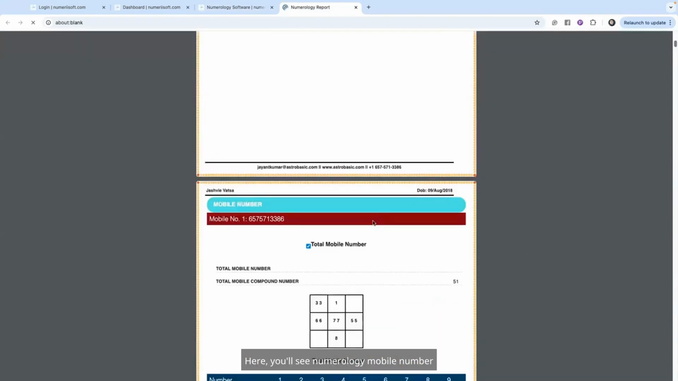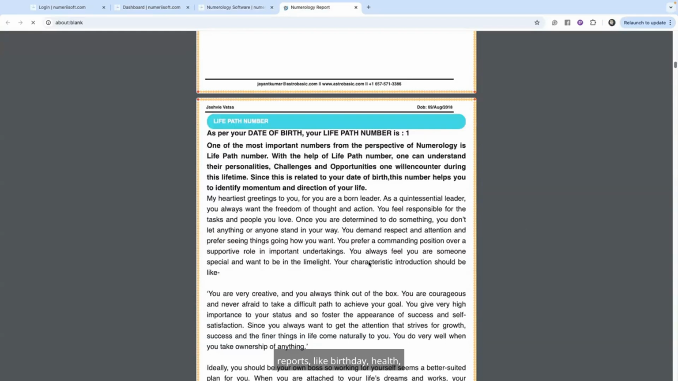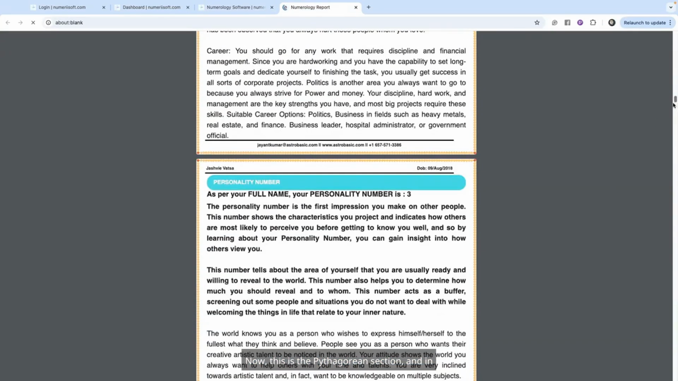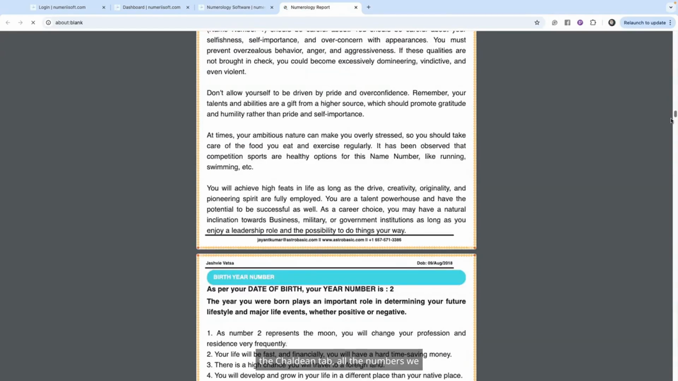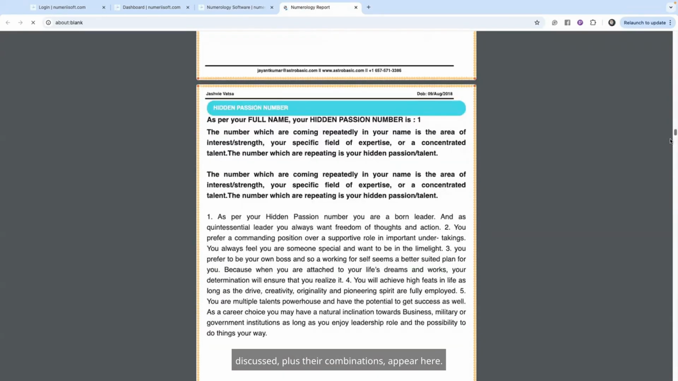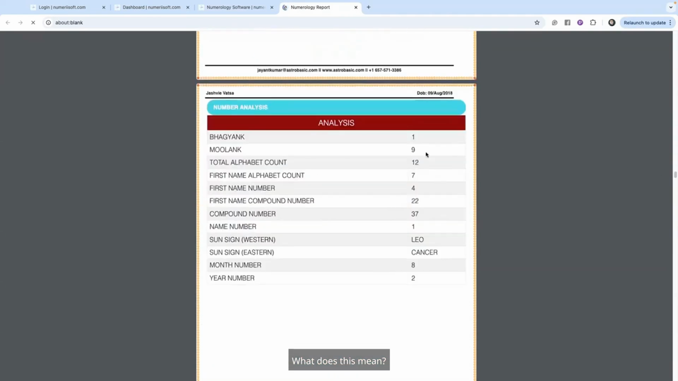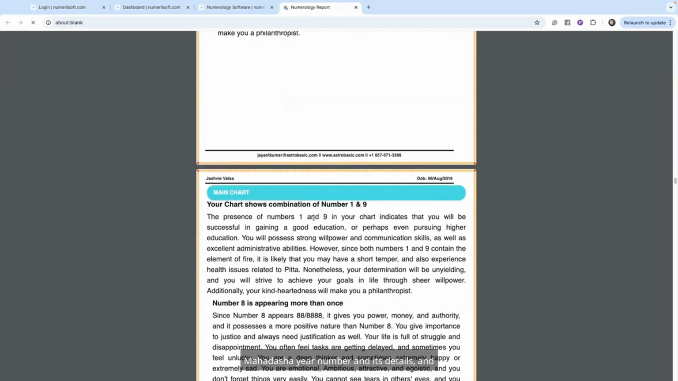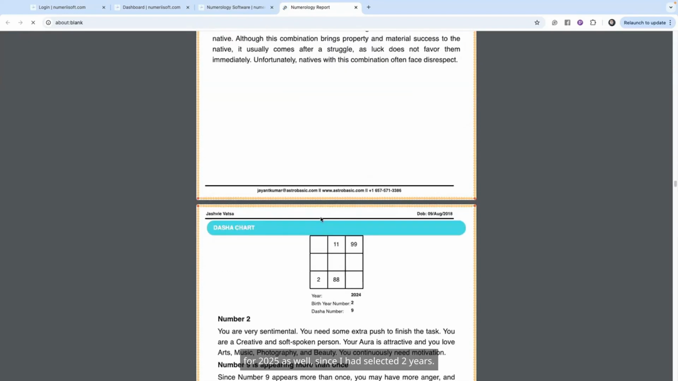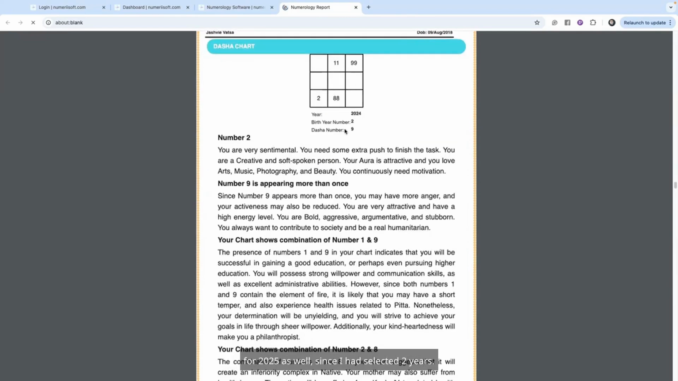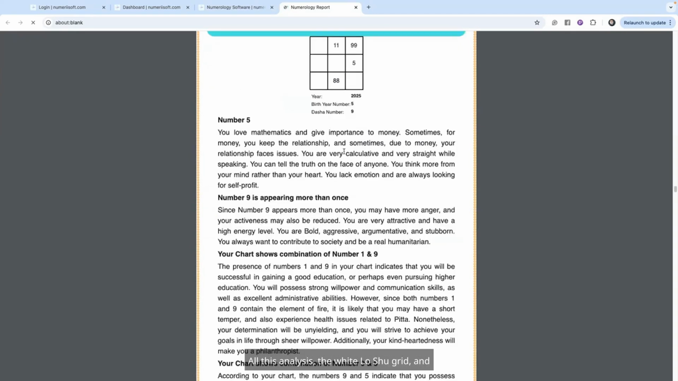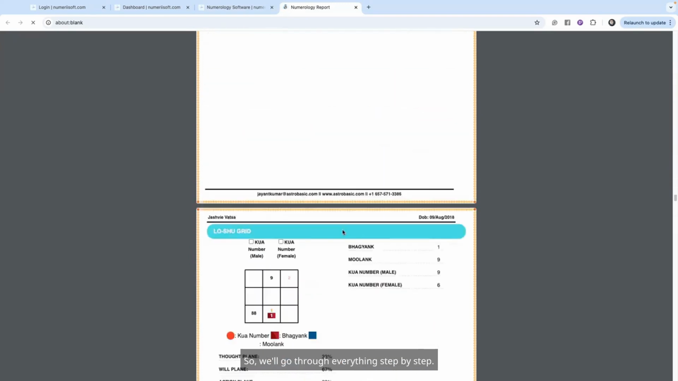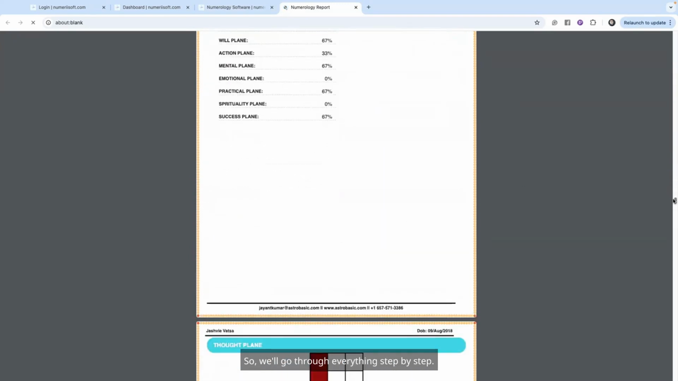Here, you will see numerology mobile number reports like birthday, health, relationship, everything we discussed. Now, this is the Pythagorean section, and in the Chaldean tab, all the numbers we discussed plus their combinations appear here. And the Mahadasha for Cancer in 2024, the Mahadasha year number and its details, and for 2025 as well, since I had selected 2 years. All this analysis, the white LoShuGrid and remedies, etc., are all given below. So, we'll go through everything step by step.